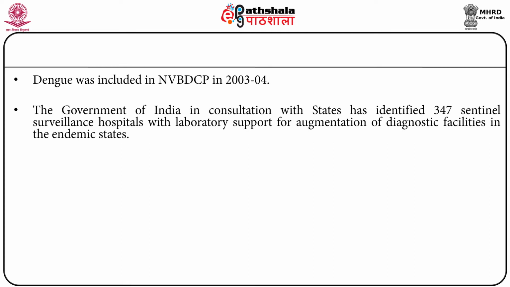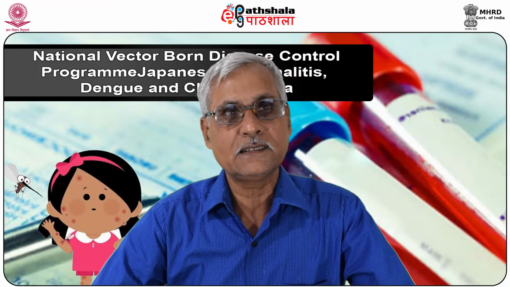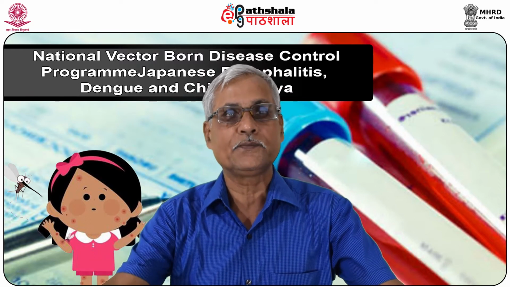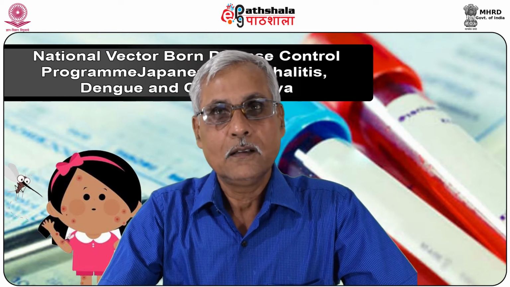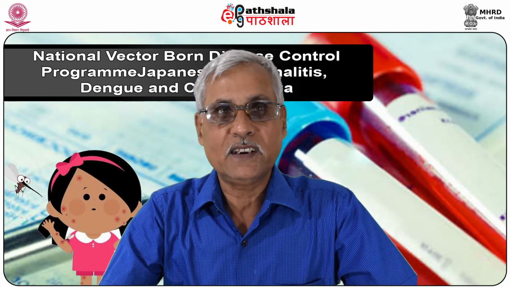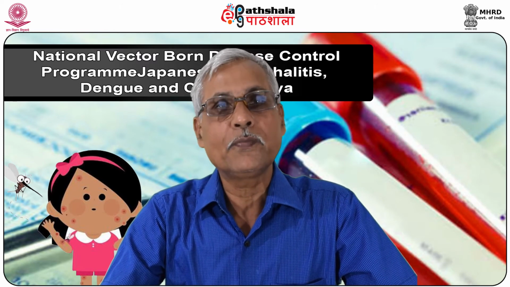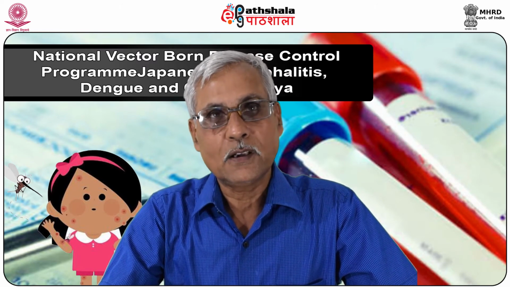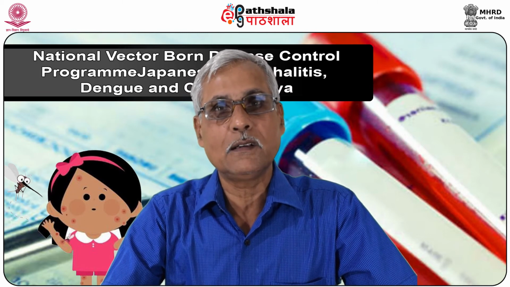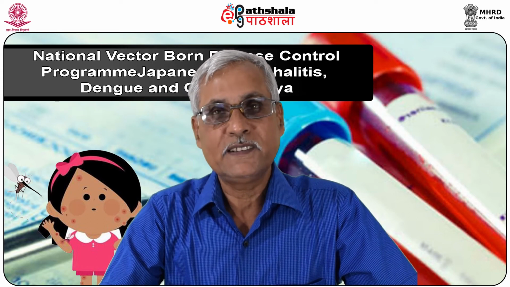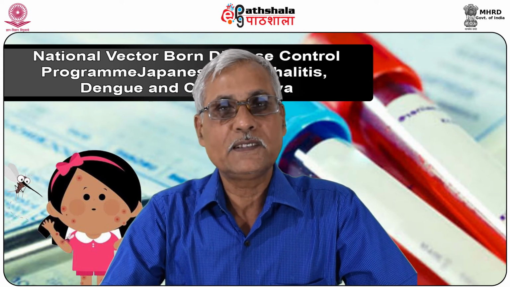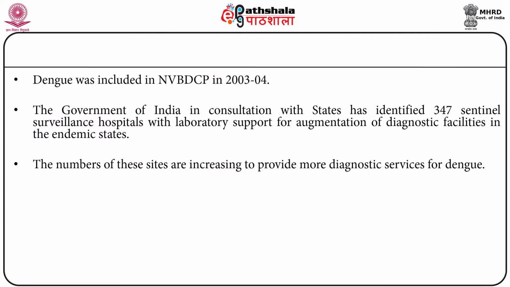This has been a very significant input because unless there are sentinel surveillance hospitals or surveillance units, probably we can't monitor trends. Though there are other surveillance mechanisms in terms of vector surveillance and disease surveillance under our Integrated Disease Surveillance Project, probable case definitions, diagnostic criteria, and confirmed criteria have been taken into account.